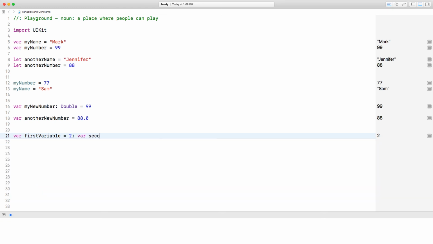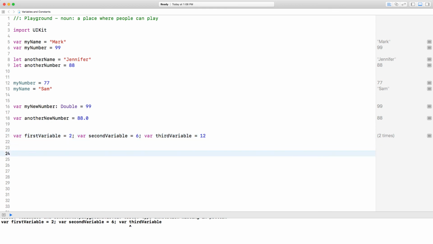Var second variable, I'm going to give it a value of 6. And I'm going to even create a third one, var third variable, and I'm going to give it a value of 12. This, of course, is a more efficient way if you want to use one line as opposed to 3 lines, but you could do that in Swift.